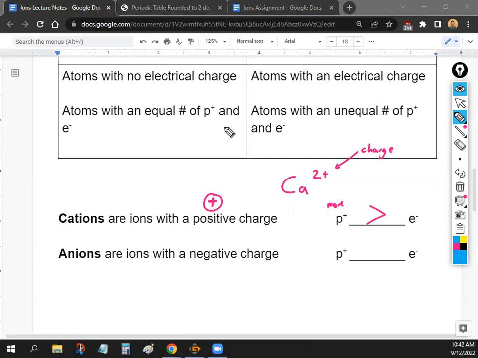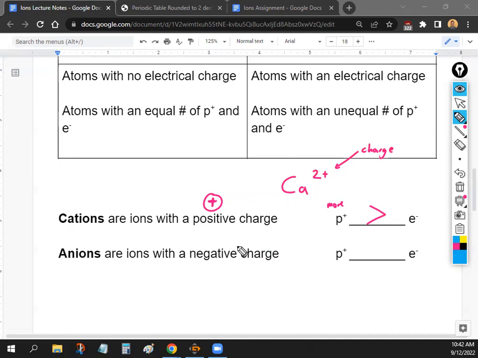So that's cations. Cations are ions that have a positive charge, so a plus charge. And it's when you have more protons than electrons. So that'll be helpful in your assignment today. I'll show you why in just a bit, but just keep that in mind. Positive means there are more protons.